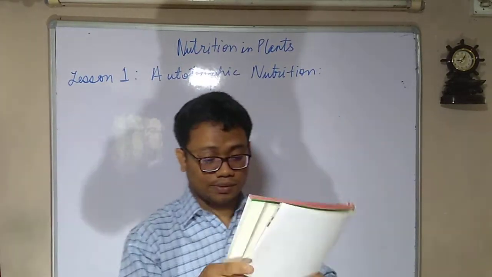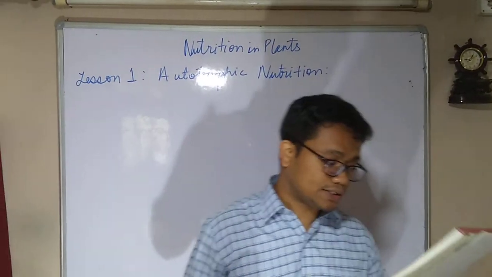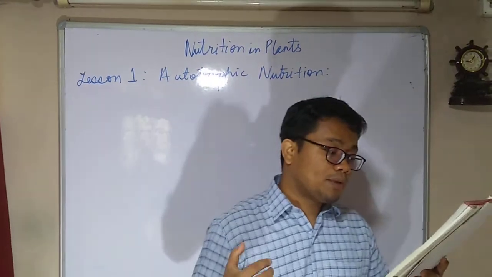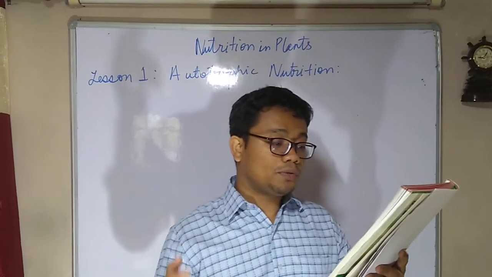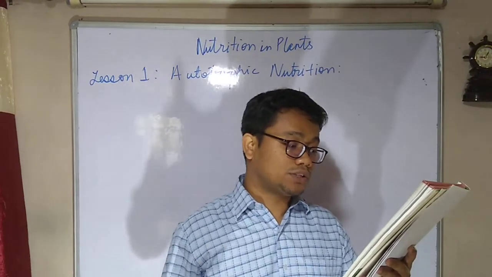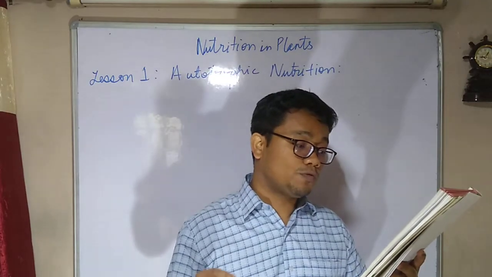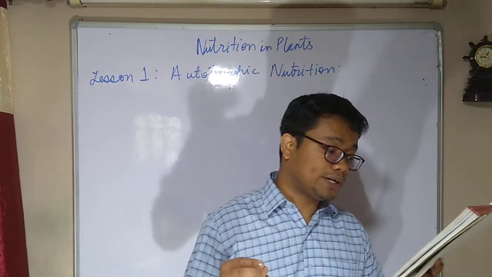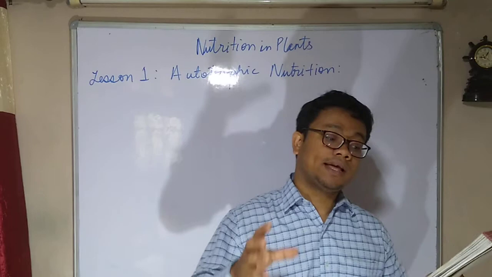Okay, children, now let us continue more. Plants also take up minerals such as nitrogen, phosphorus, and potassium from the soil to make proteins needed for their healthy growth.